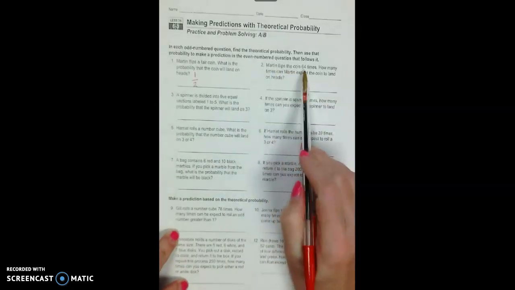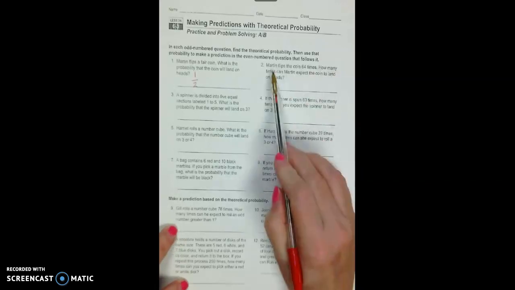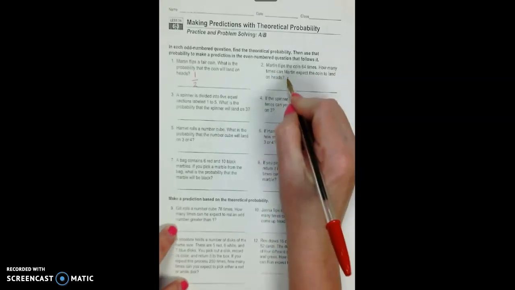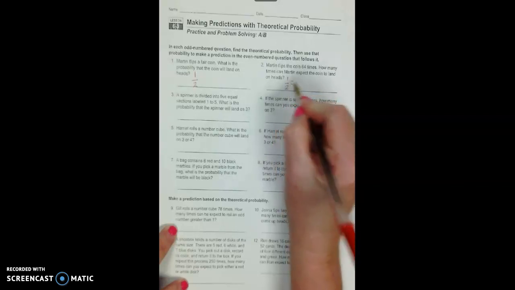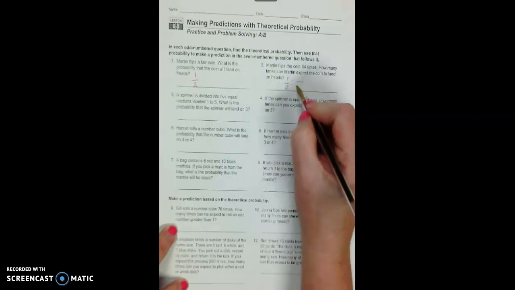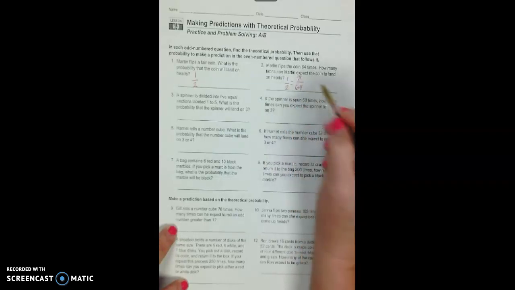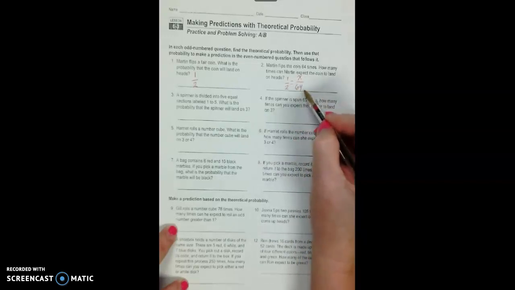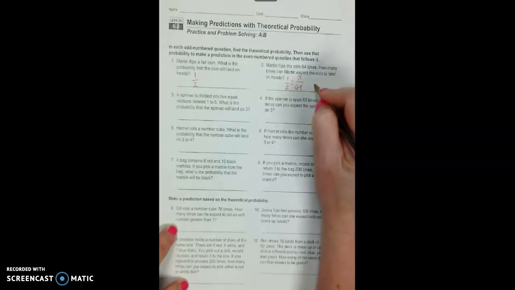So Martin flips the coin 64 times. How many times can Martin expect the coin to land on heads? Well, we've got 1/2, and we want to know about 1 time out of 2, we want to know about 64 times. Well, we just need to know half of 64, so half of 64 is 32.